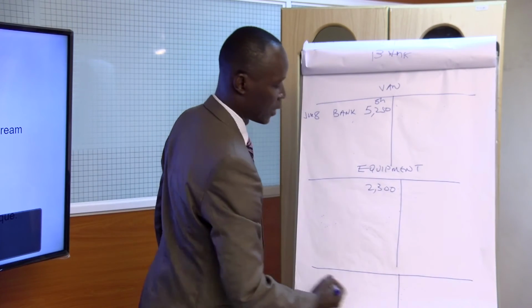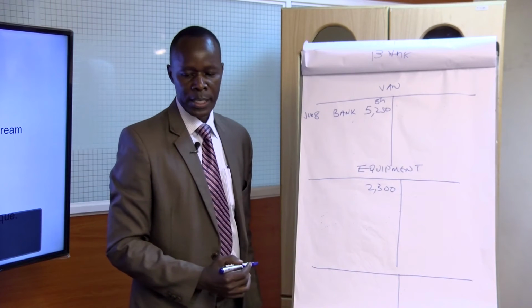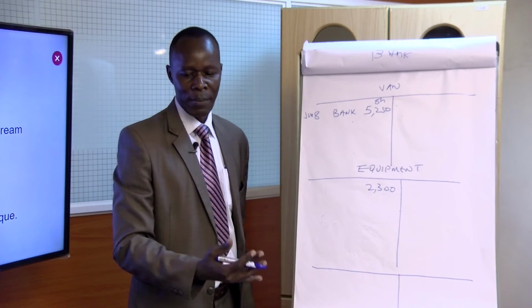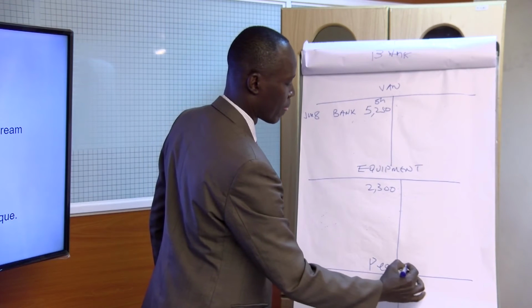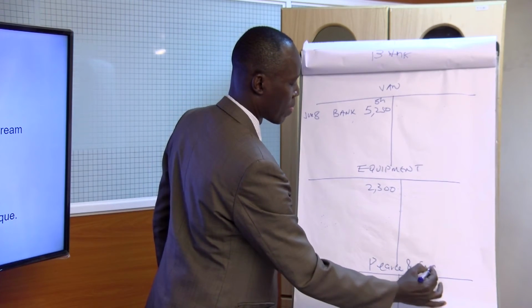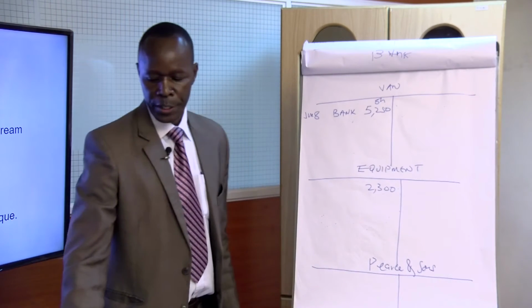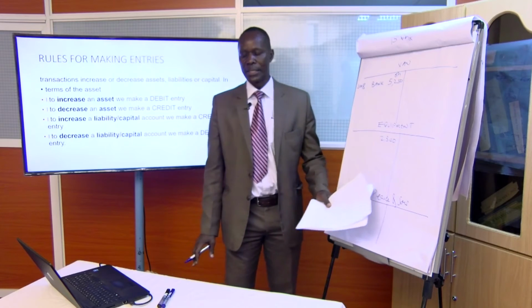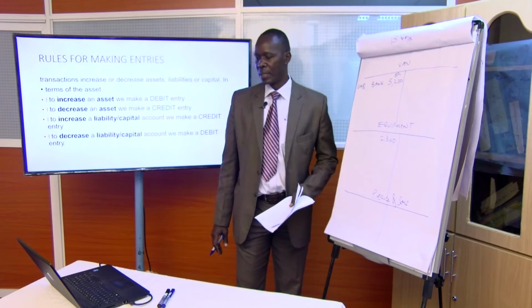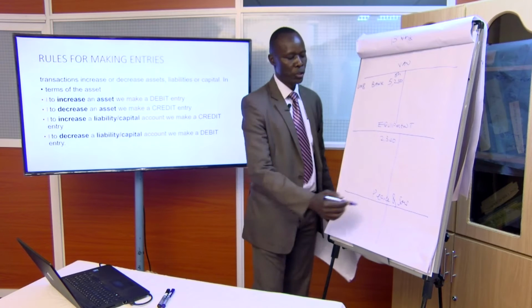This is our creditor now. We owe him. This is a liability. Pierce and Sons. Go back to your rules again. How do you record a liability? An increase in liability is credited. So you have to credit that,